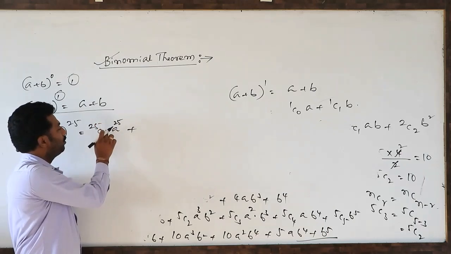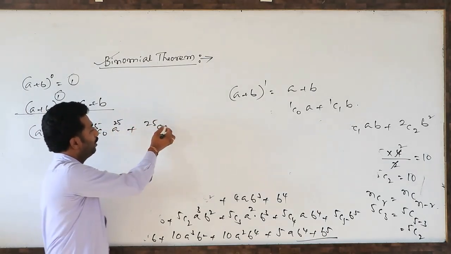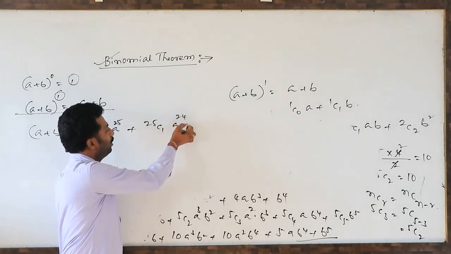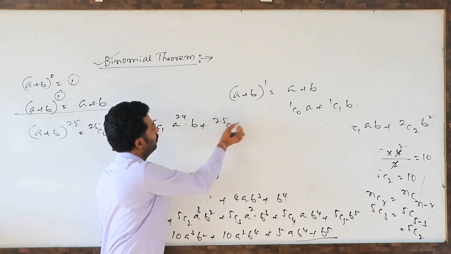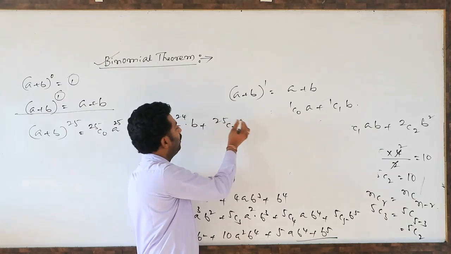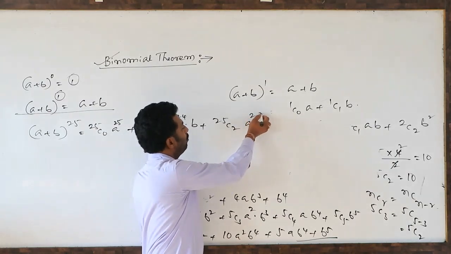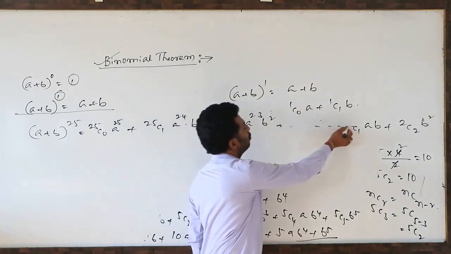After 25c0 we get 25c1, then a to the power 24 into b, plus 25c2. The 25 minus 2 difference is 23, so a to the power 23 b square, plus and so on.